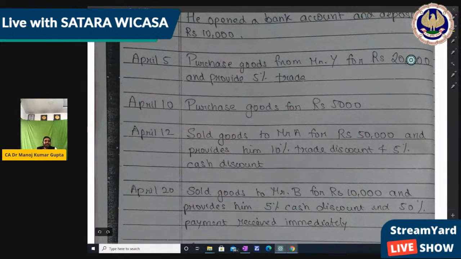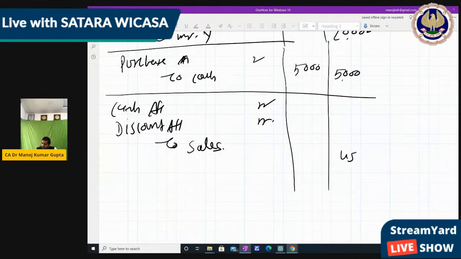50,000, 10% trade discount, which is not recorded, so 45,000 is the sale. So 45,000 we can write in the sale. That is 50,000 minus 10% trade discount, right? And 5% cash discount, so on 45,000, 5% is the cash discount.